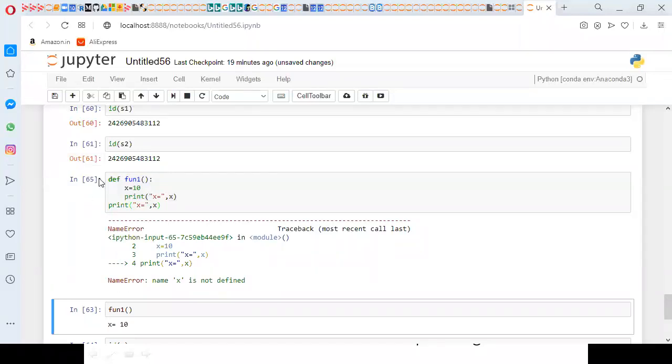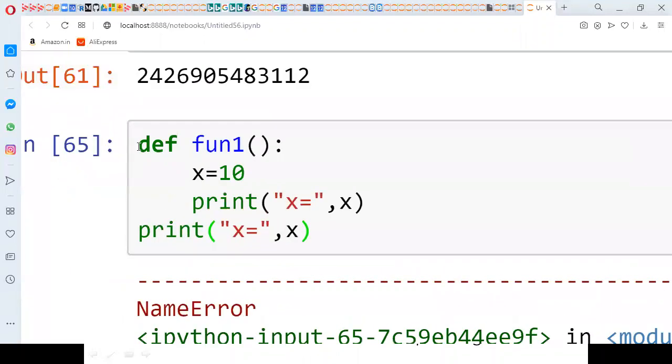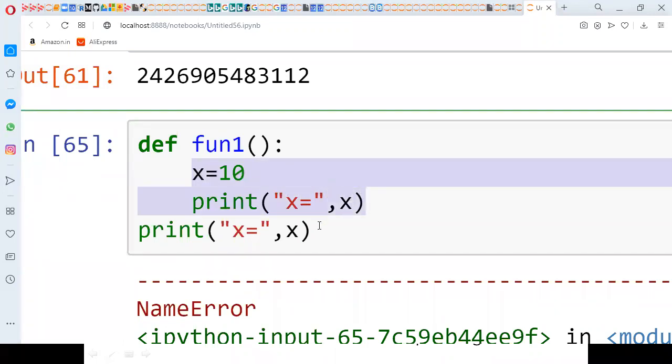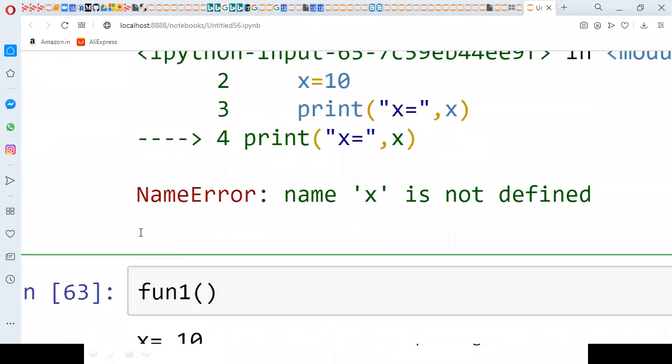When you observe closely, here indentation is over. So these two statements only come under the function. This is separate, meaning we don't have indentation, so it will not come under the function. That's why we got name error: name x is not defined. If the object is not found, then we simply get name error. So it is also important which type of error is raised if the object is not available. Name error will be raised.